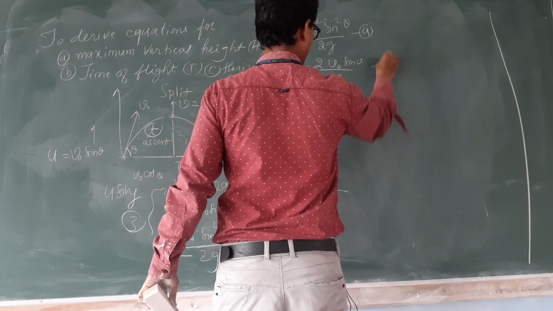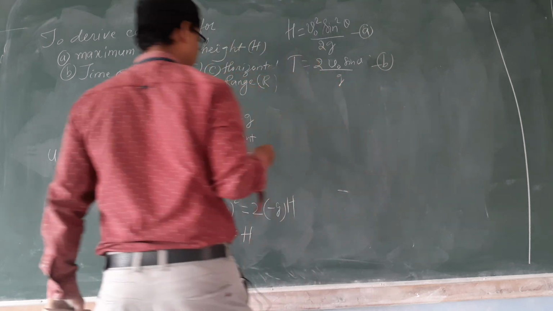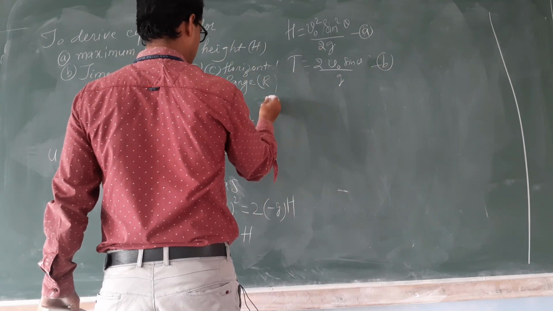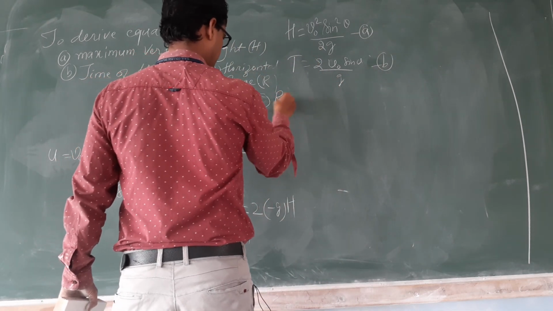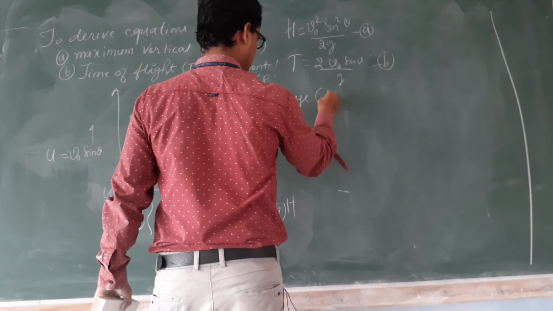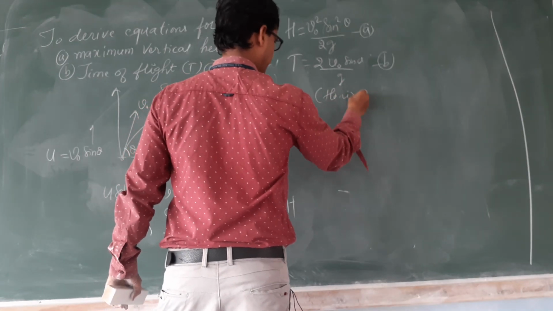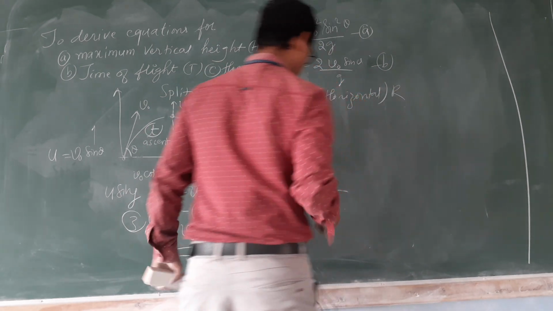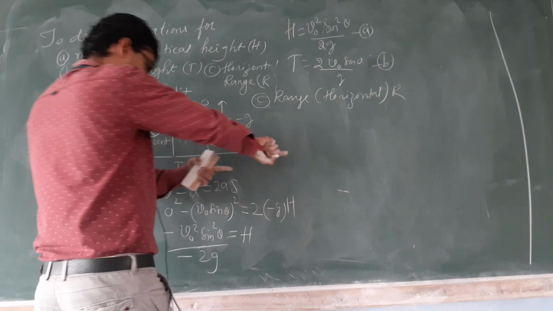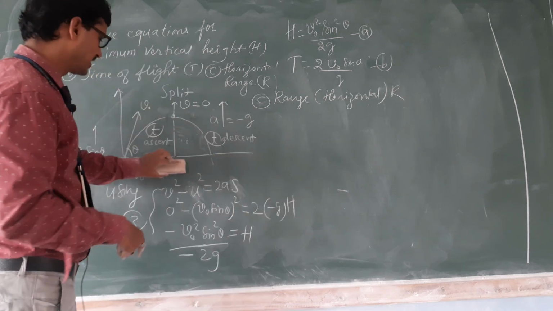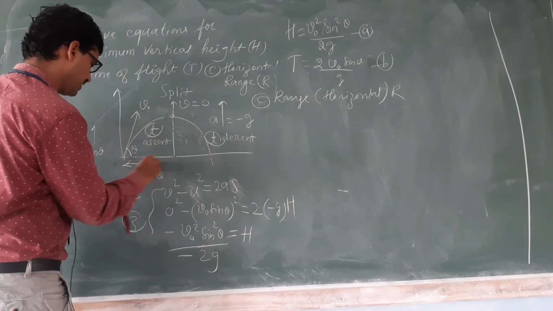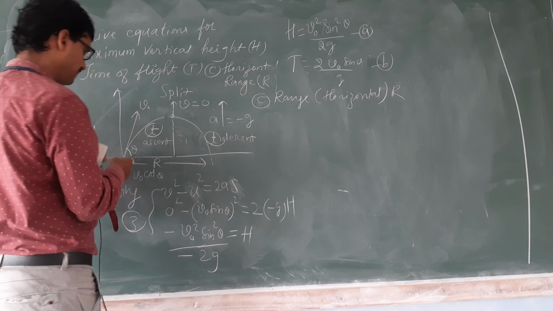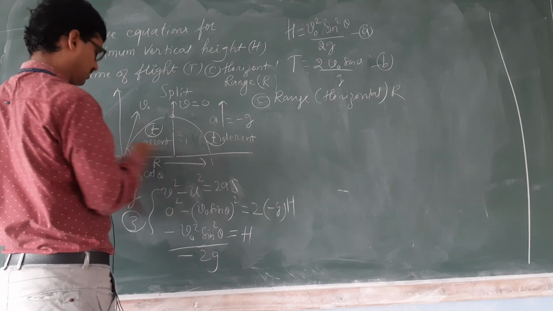Call it as equation number B. Third one is range. In fact, horizontal range. See, for horizontal motion, maximum distance along the ground is called range. Maximum displacement along the horizontal is called range.